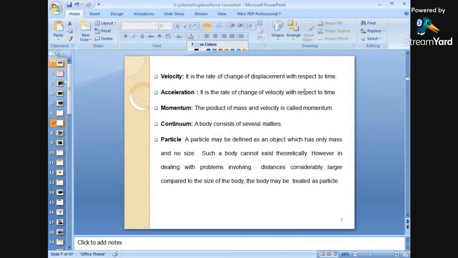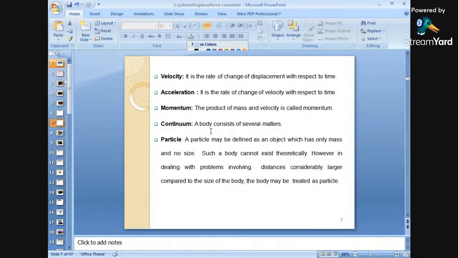Meter per second. Okay. Next is acceleration. It is the rate of change of velocity with respect to time. Again, the change of velocity with respect to time is nothing but acceleration. Next is momentum. The product of mass and velocity is called momentum. It is nothing but the product of mass as well as velocity. mv is nothing but the momentum.